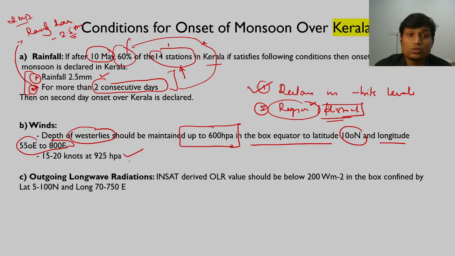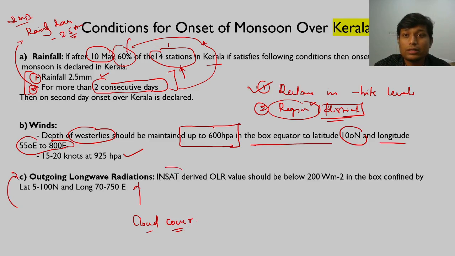So then there is also a speed of winds. Once monsoon winds are set in, we have to gauge the depth of those winds and the speed of those winds. So that is part number 2. Now the third part is there, that when we are saying outgoing long wave radiation, with this particular condition we try to identify the cloud cover, right? We'll see how we are identifying cloud cover, and if that cloud cover is satisfactory, then only we will see that there is onset of monsoon.